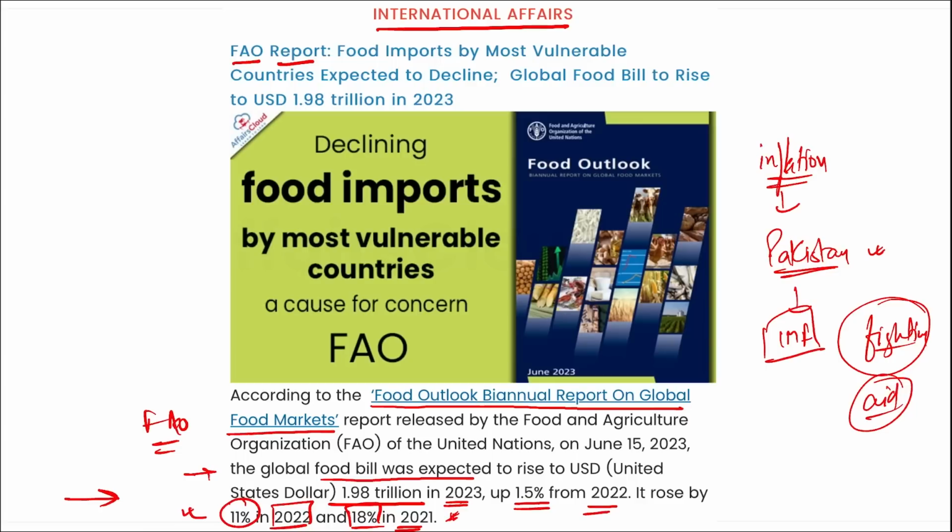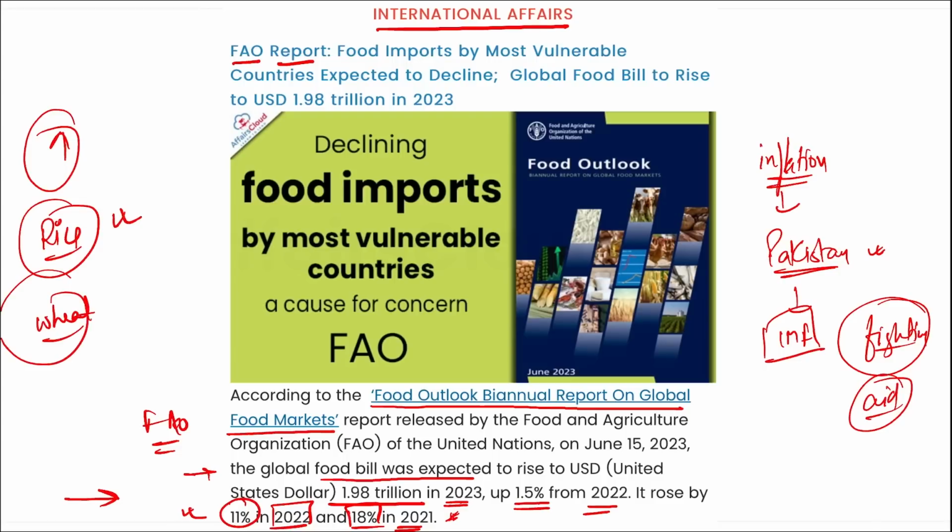Apart from this, remember the global output of oil, milk, sugar are all expected to increase. For pig meat, the volumes could drastically drop in 2023. While the production of aquatic animals is expected to grow in 2023 due to an increase in aquaculture production, correct? Then we will see a rise in rice production also in the near term, while wheat production is expected to decline by almost 3% this year.